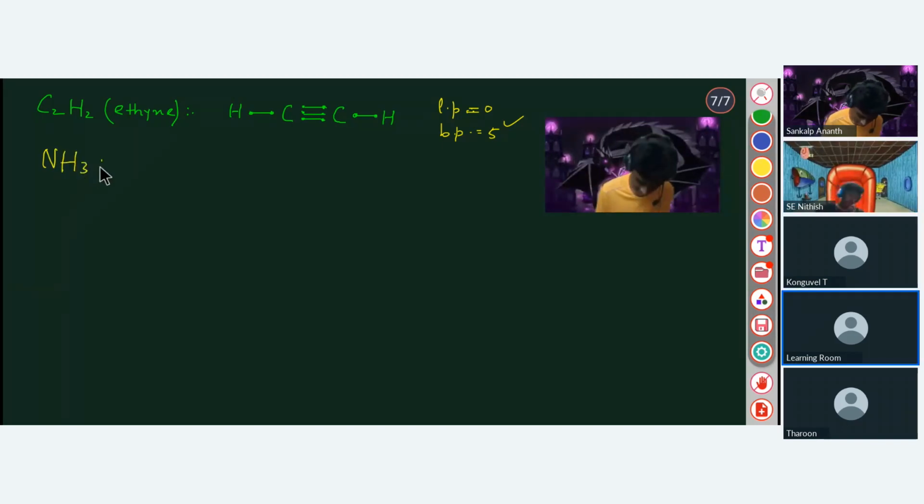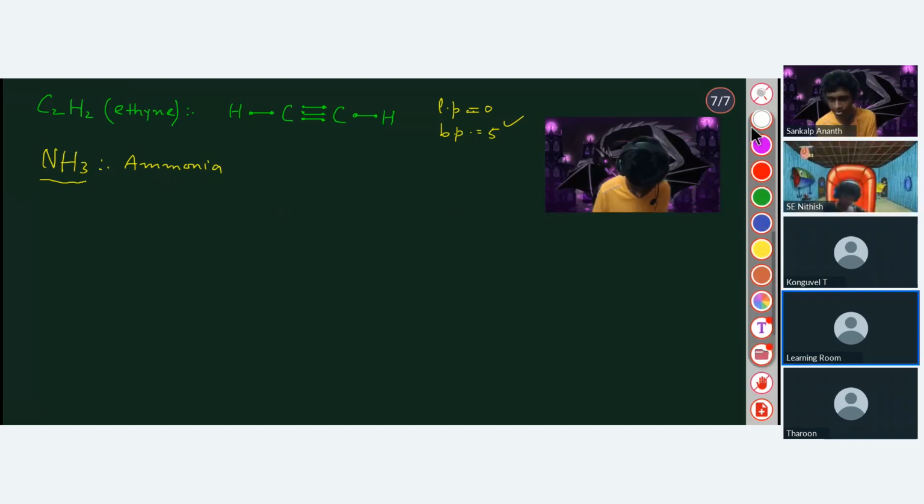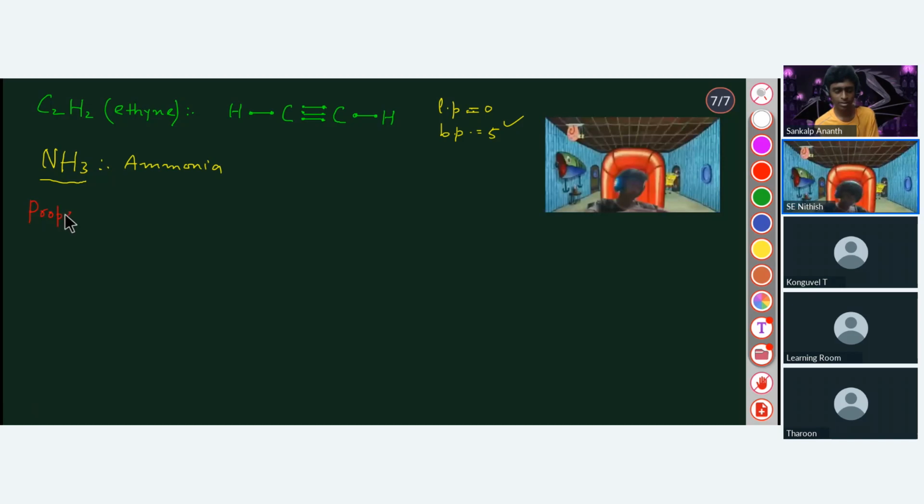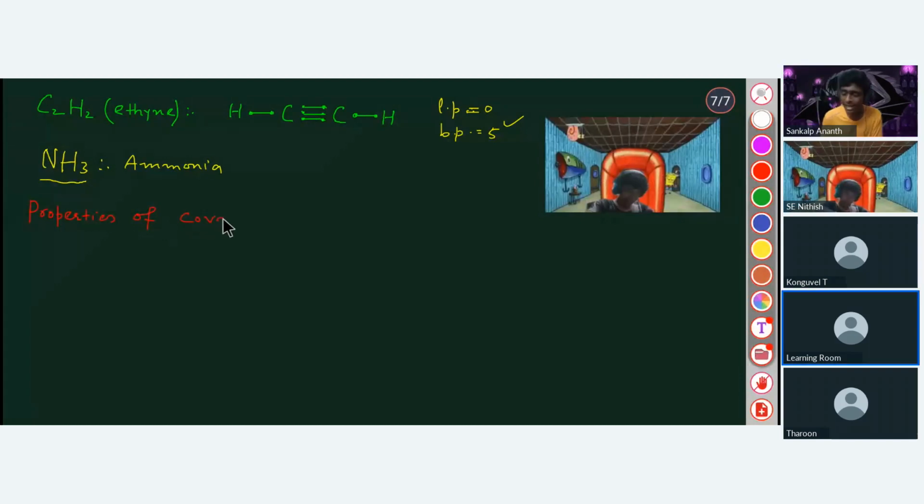Which one? Ammonia, NH3? I don't know what nitrogen has. I'll check the table. Nitrogen, boron, carbon. I'm very slow at this. Then we will study the properties of covalent compounds.